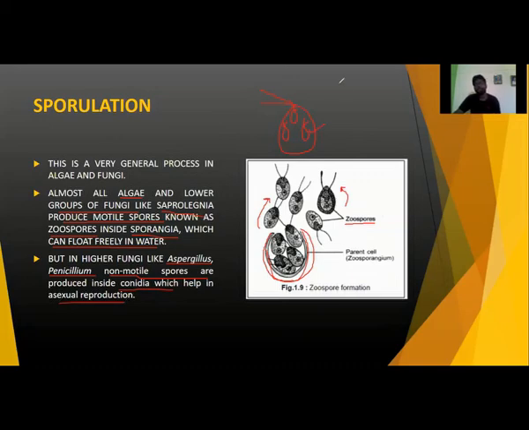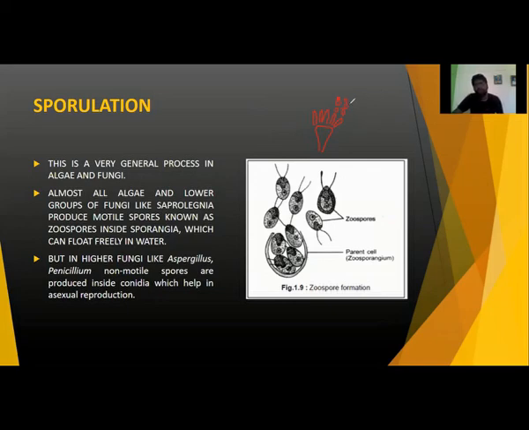If we see a picture like here, let me draw this for you. This one is the typical structure of Penicillium. Penicillium looks like this. Penicillium notatum. If we see at the top, there will be formation of conidiospores, and those conidiospores are produced on the conidiophore. Those conidiospores are also known as conidium.